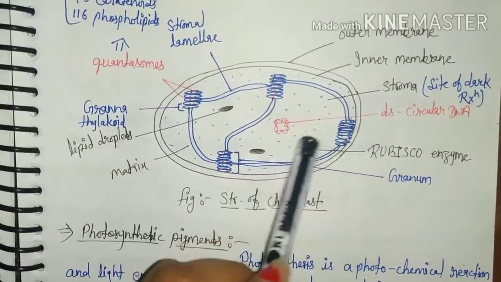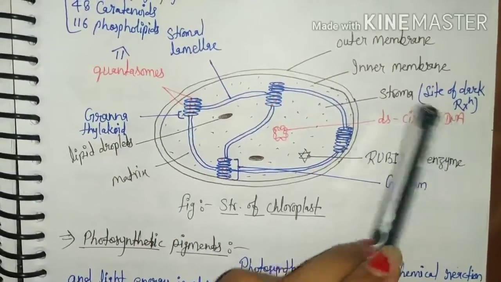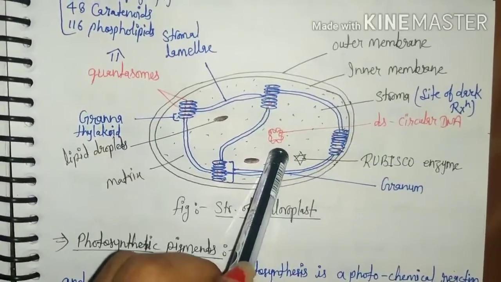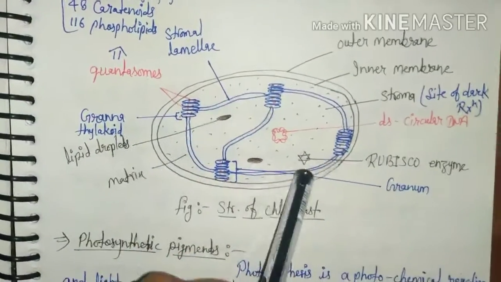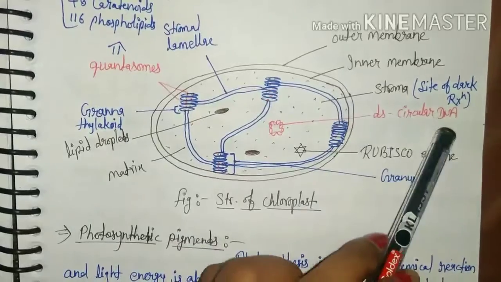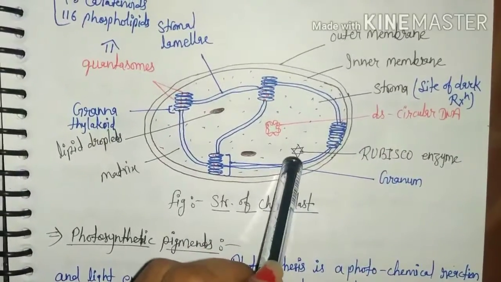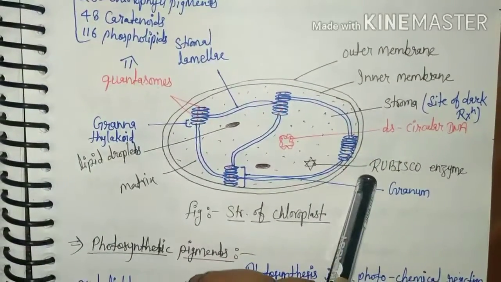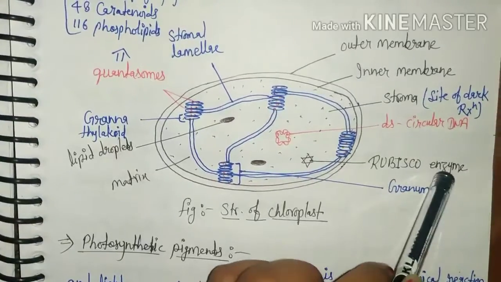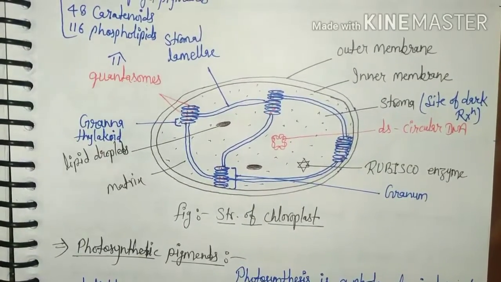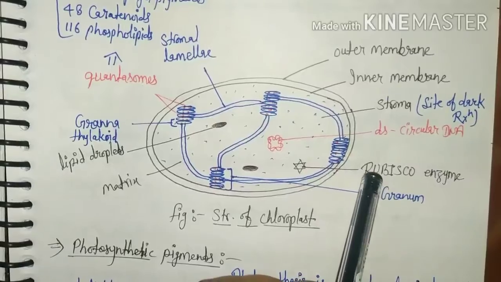In the matrix region, double-strand circular DNA is found because chloroplast is prokaryotic type and it contains circular DNA. In the matrix, Rubisco enzyme is also found and it is the most abundant enzyme on the earth and it helps in CO2 fixation.